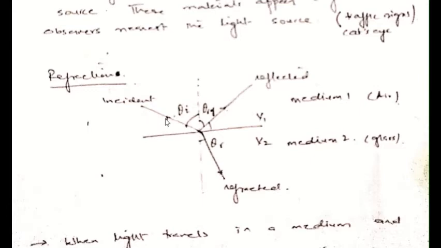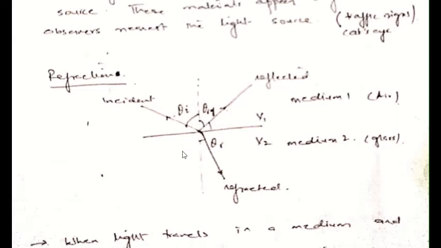So when this incident light strikes this interface over here, a part of this light is reflected back, but part of this ray enters the second medium and is bent towards the normal, and this bending of light in the second medium is known as the refracted ray.